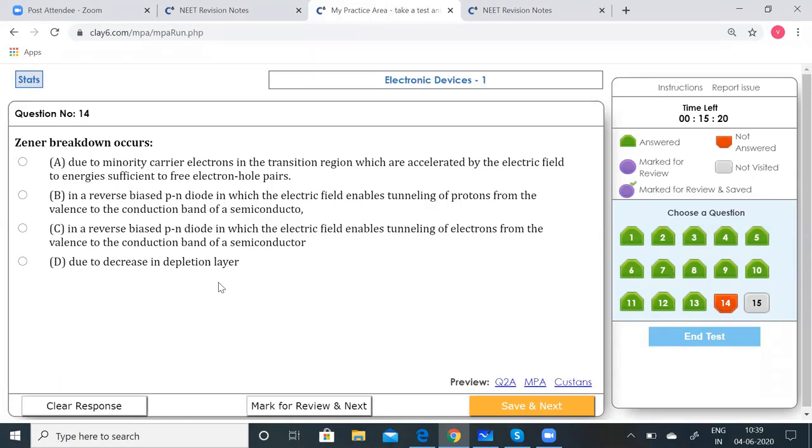So there is now going to be a sudden generation of carriers which rapidly increases the reverse current, and thereby it gives rise to the high slope of conductance of the Zener diode. So this C is now a clear explanation for Zener breakdown. D is also incorrect because it has nothing to do with it. He says due to decrease in the depletion layer, but that is also incorrect because Zener breakdown has nothing to do with the decrease in the depletion region. So that is also a wrong option. So only C is correct. So save that.